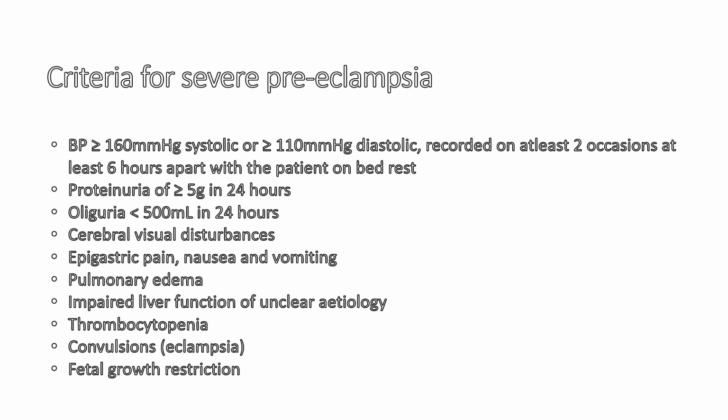Now in severe preeclampsia, there may be several other features like oliguria, cerebral and visual disturbances, epigastric pain, nausea, vomiting, pulmonary edema, impaired liver function, thrombocytopenia, then convulsions, so the patient develops eclampsia in such cases, and fetal growth restriction.